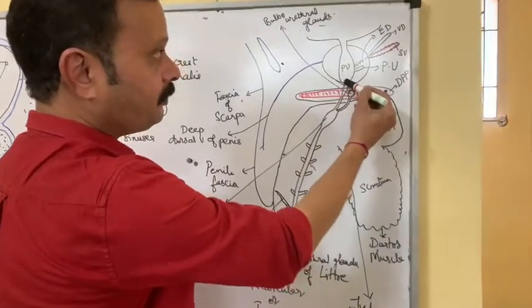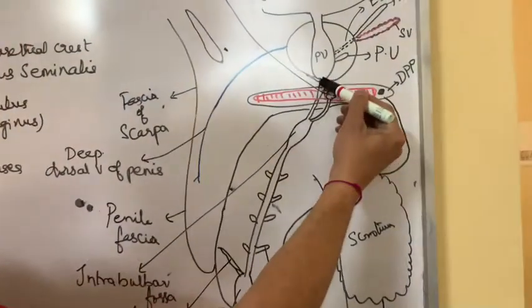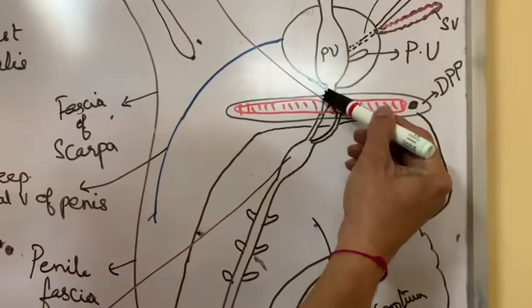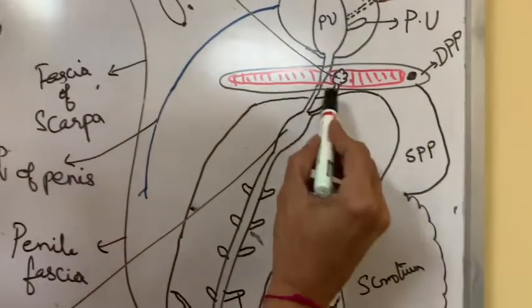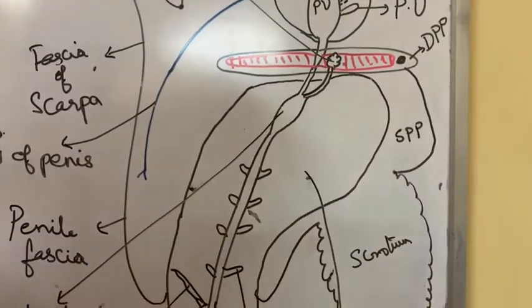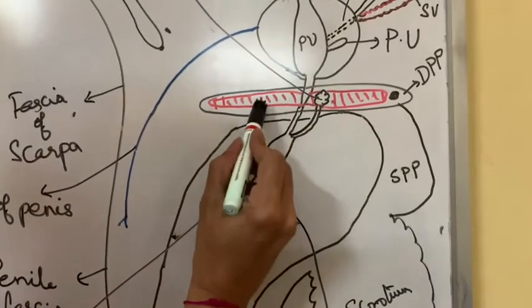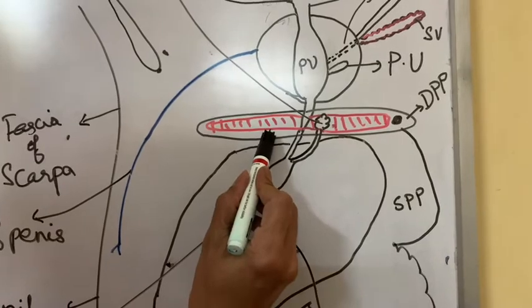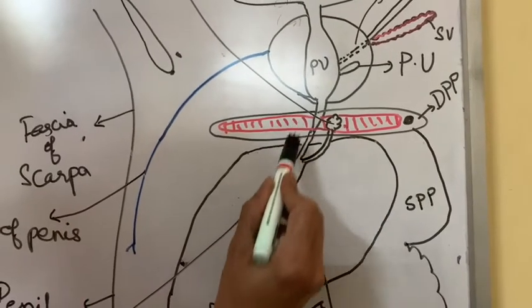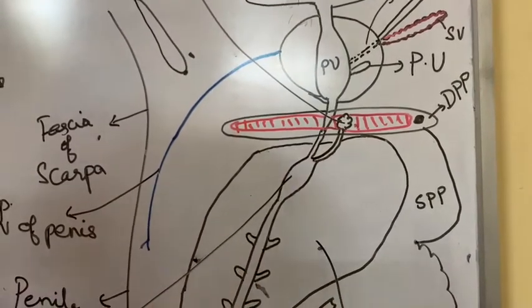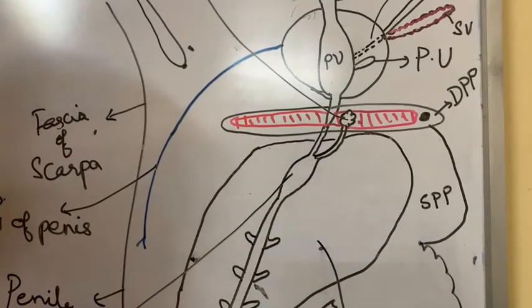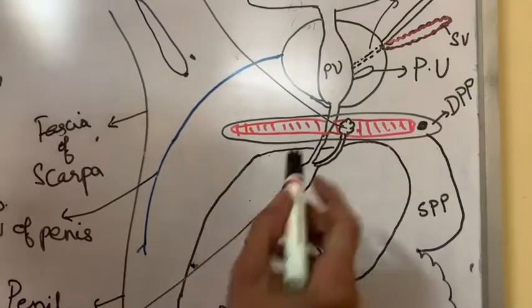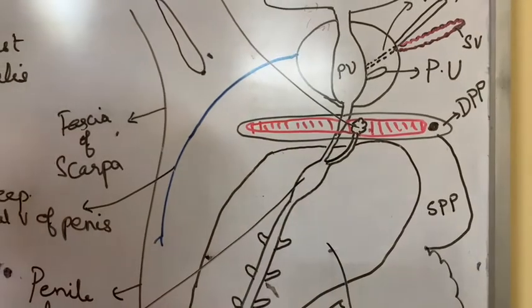It runs downwards and forwards, pierces the perineal membrane. Perineal membrane is nothing but the inferior fascia of the urogenital diaphragm, together with the diaphragm we can consider it as the perineal membrane.